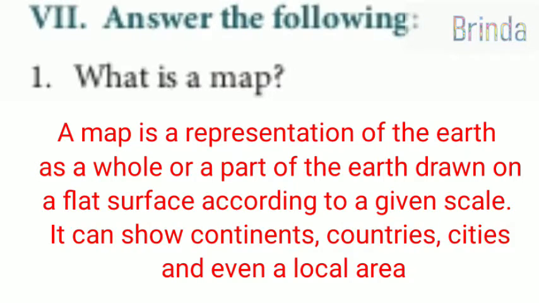Answer the following. What is a map? So map na enna? Map. A map is a representation of the earth as a whole or a part of the earth drawn on a flat surface according to a given scale. It can show continents, countries, cities and even local area.